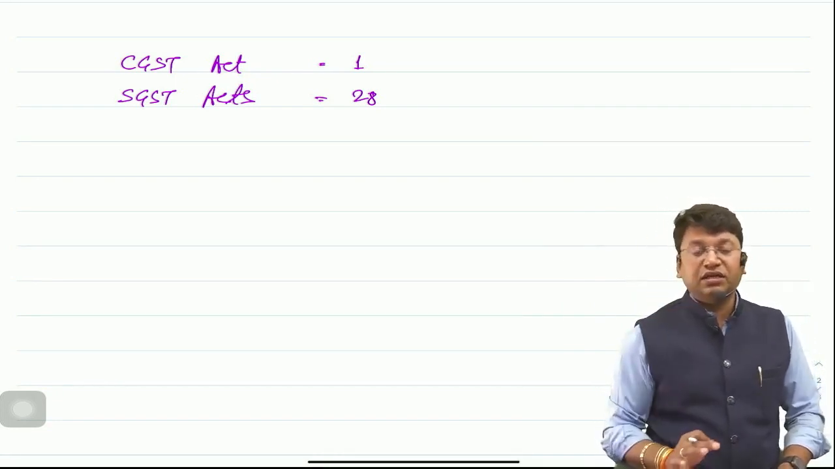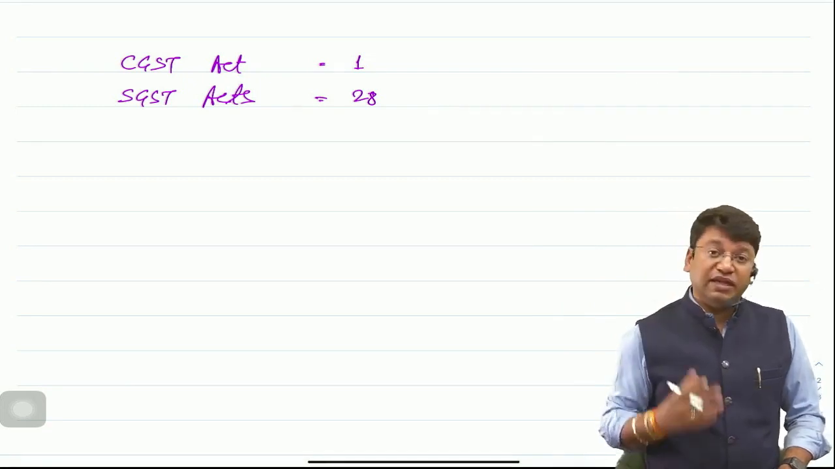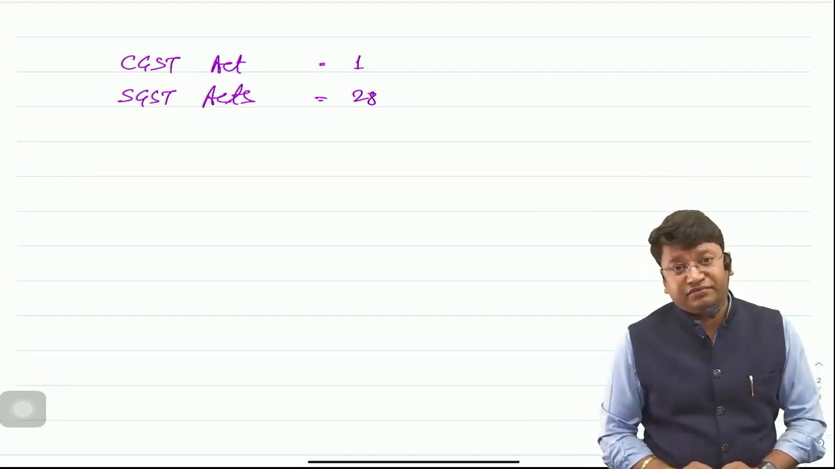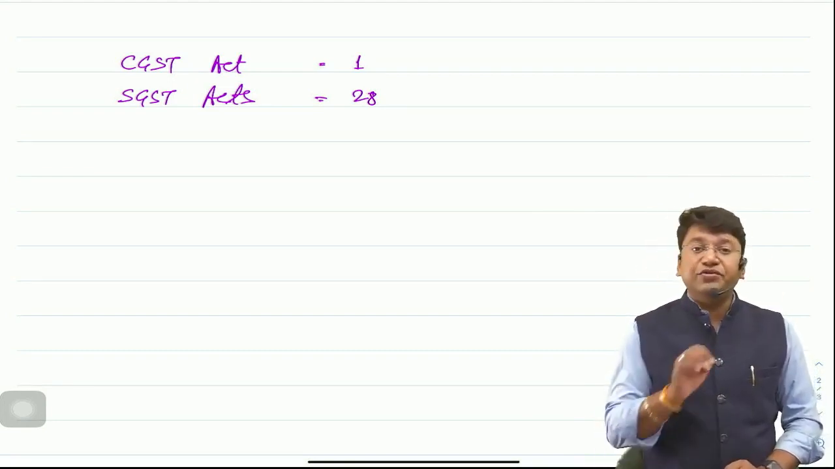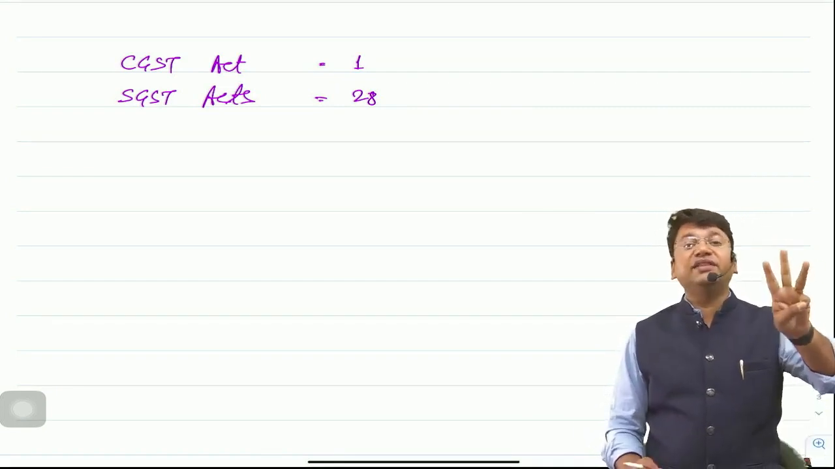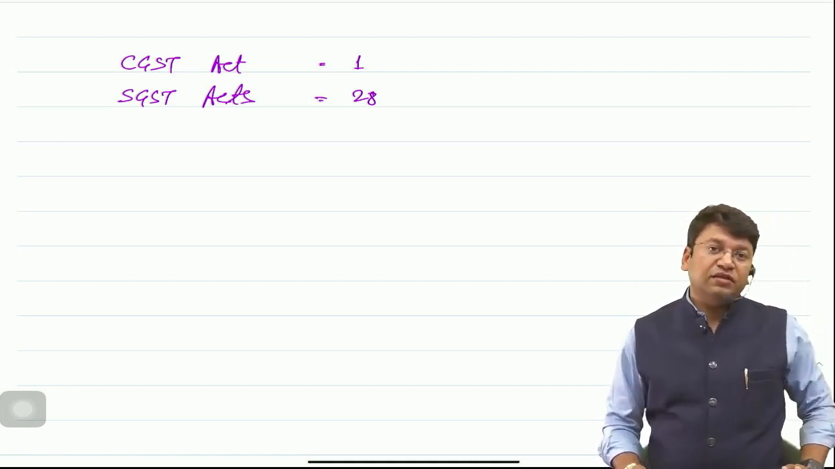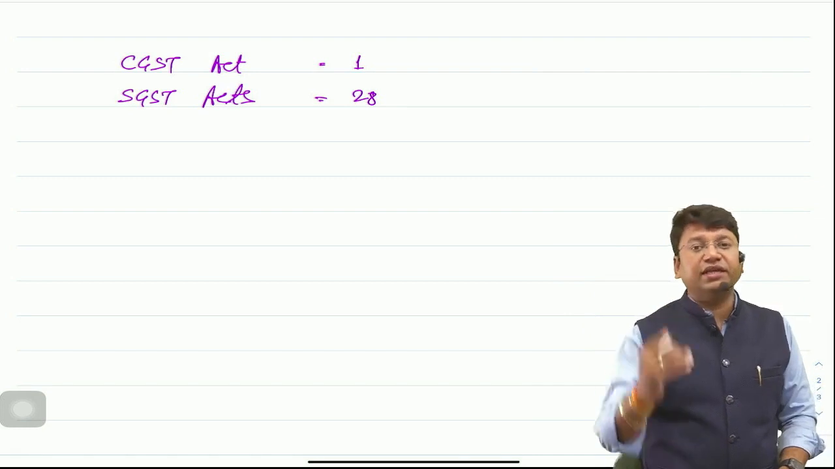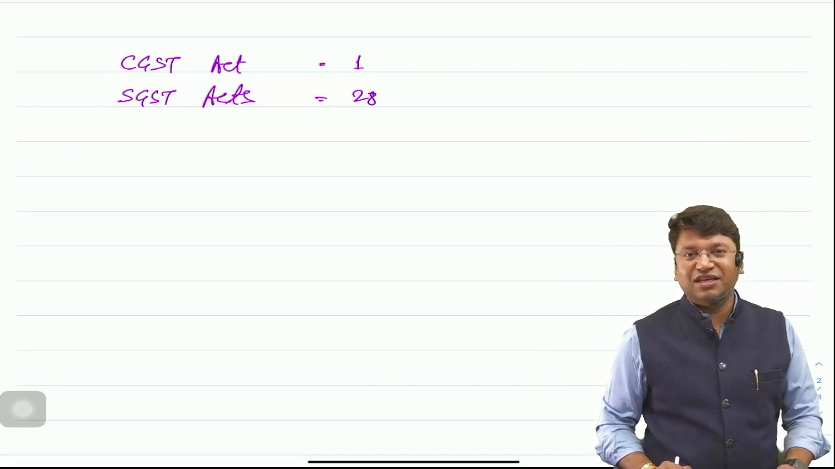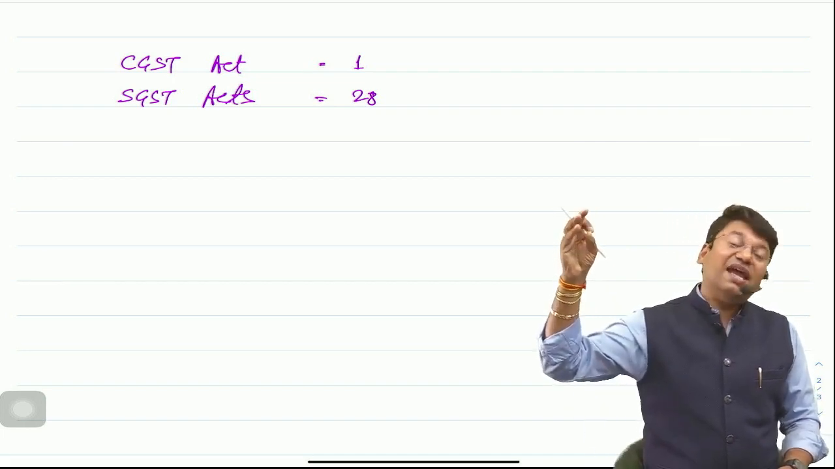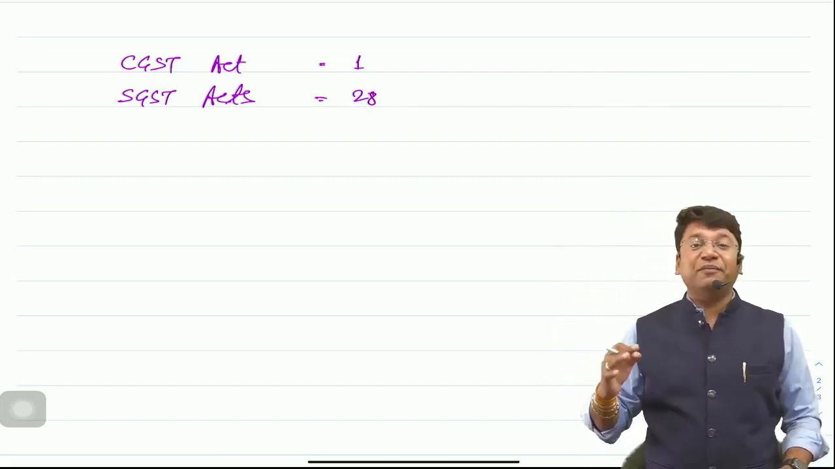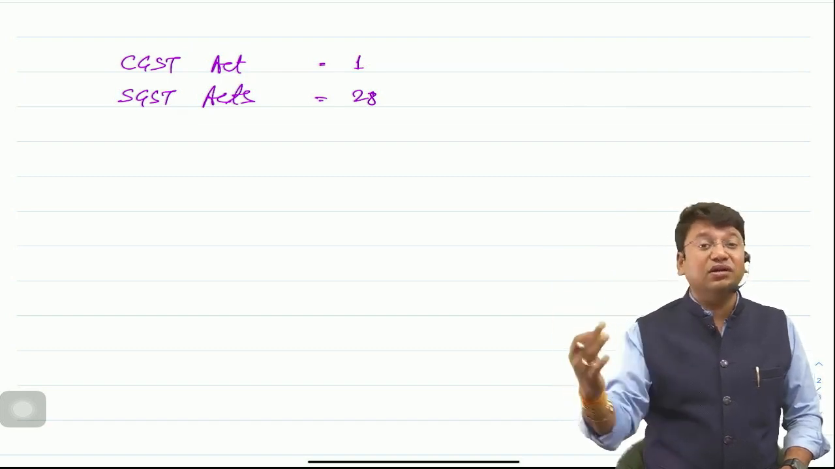So one was the CGST Act, 28 were SGST Acts, because in our country, 28 are the states. There are 8 union territories in India. But out of those 8 union territories, 3 union territories have their own state legislature: Delhi, Pondicherry, and Jammu and Kashmir. These are the 3 union territories which have their own state legislature.